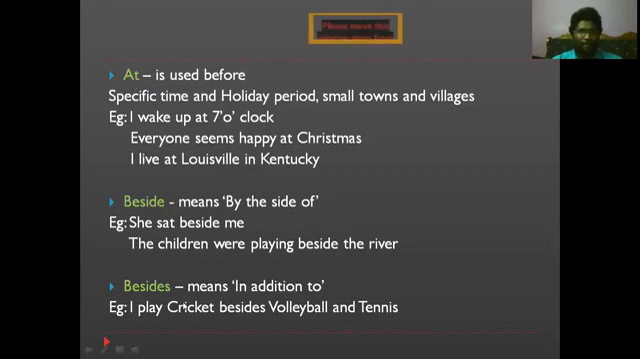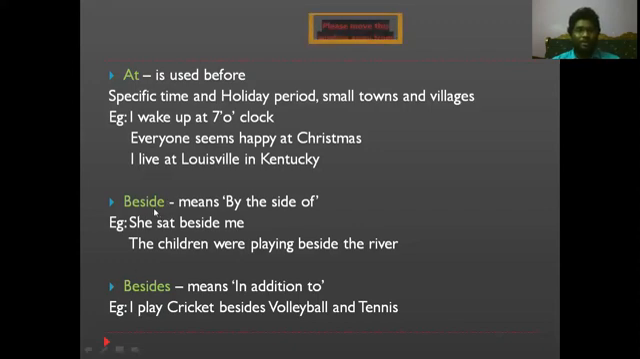And next one, most of the people are getting confused when they are using these two things, which are "beside" and "besides". Why do they get confused? Because they seem to be very similar to each other. That's the reason people often get confused when it comes to the usage of them. I guess after this talk, you won't get any confusion from now onwards.